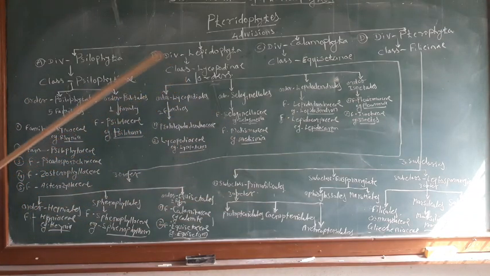So the second division Lepidophyta also has some important characters. It includes the club mosses, and the sporophyte is differentiated into root, stem, and leaves.